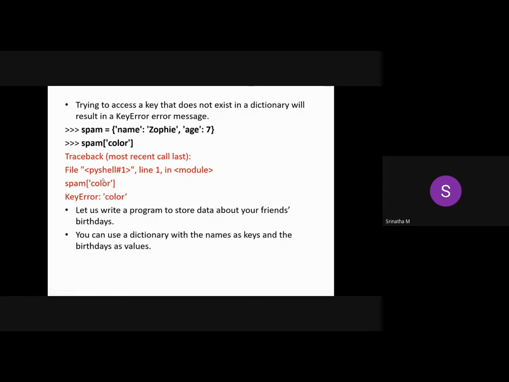Let us write a program to store data about your friends. This is a little interesting example to help you understand how you can use dictionaries. In birthdays, you can use a dictionary with the names as keys and the birthdays as values.